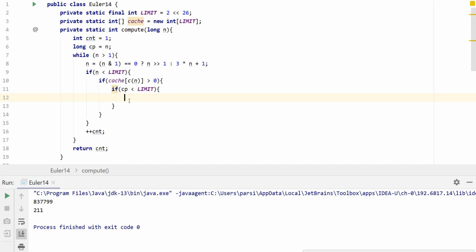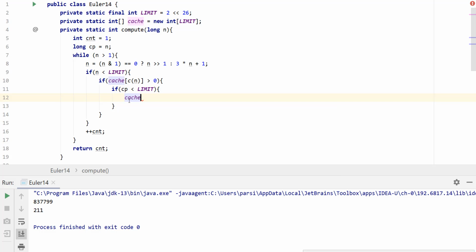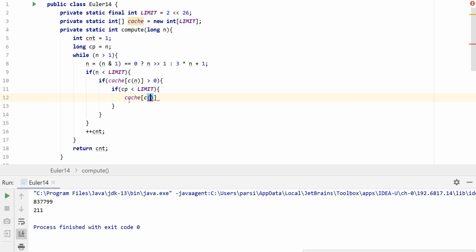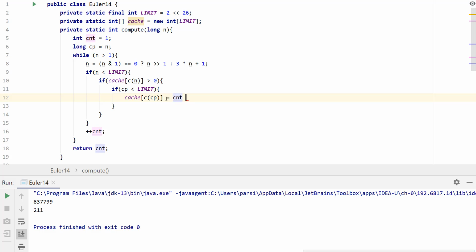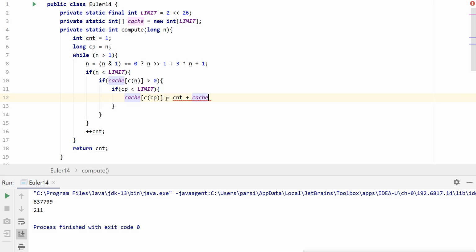So we're going to say cache, and we need to cast cp, and make that equal to our current count value plus the cached subproblem for this particular number.